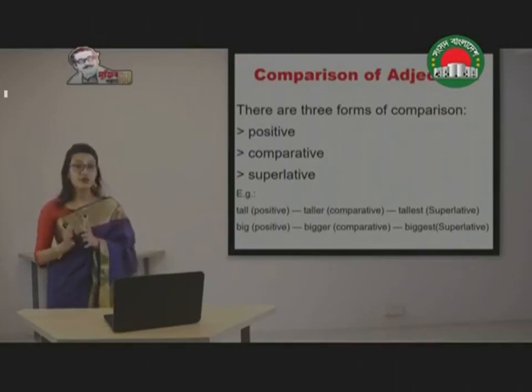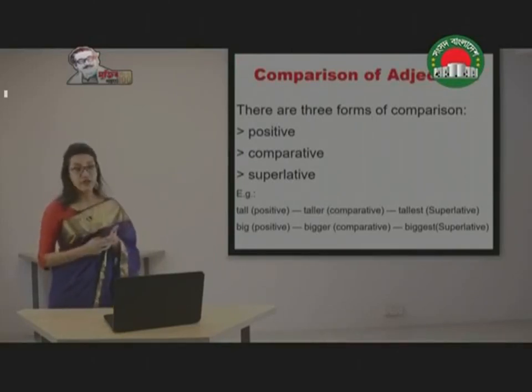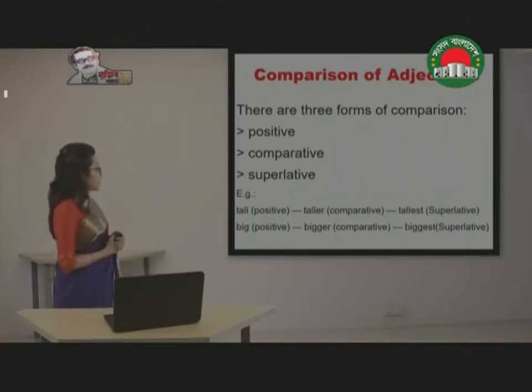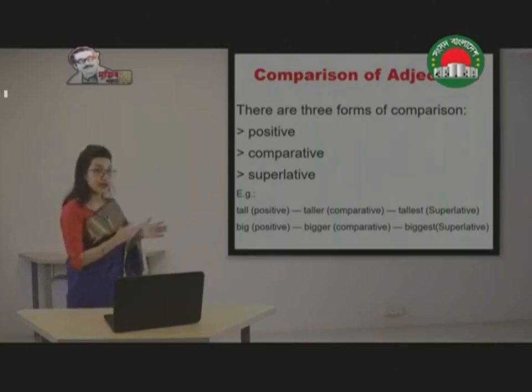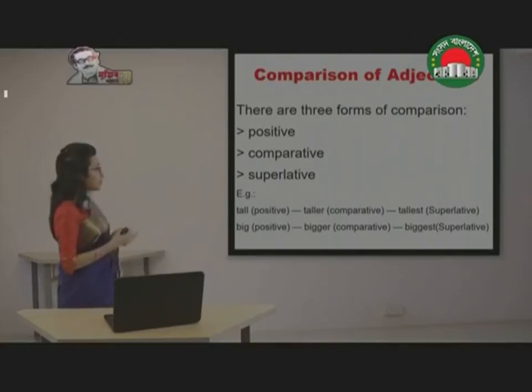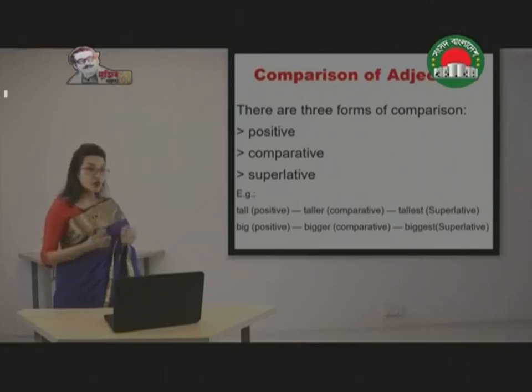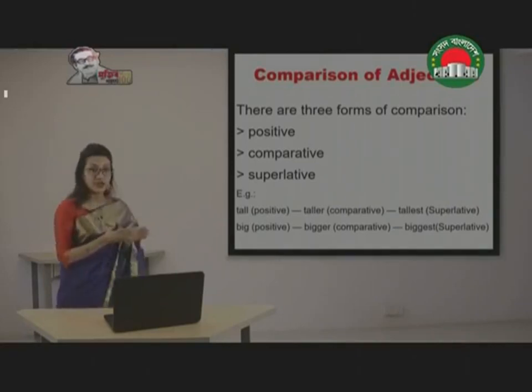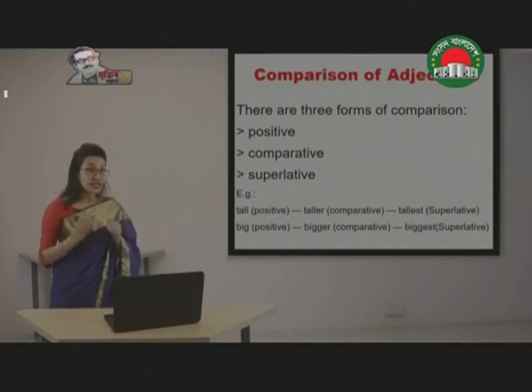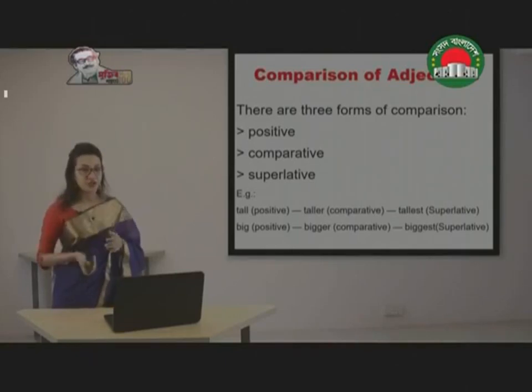So there are three forms of comparison. They are the positive, the comparative, and the superlative. As you can see in the example, tall is the positive degree of comparison, whereas taller is the comparative degree, and the tallest is the superlative degree of comparison. We can use another example here: big, bigger, and biggest. So what we can see is that in case of positive, comparative, and superlative, all the degrees that have been used are somehow different from each other.